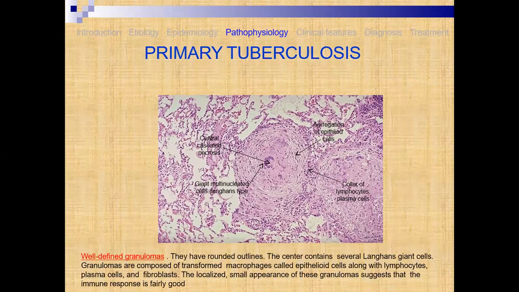This is the case there. You have to observe this. When the infection enters, there are rounded outlines that you have to observe here. The center contains several Langerhans giant cells that are observed in this case. Granulomas are composed of transformed macrophages called epithelioid cells along with lymphocytes.